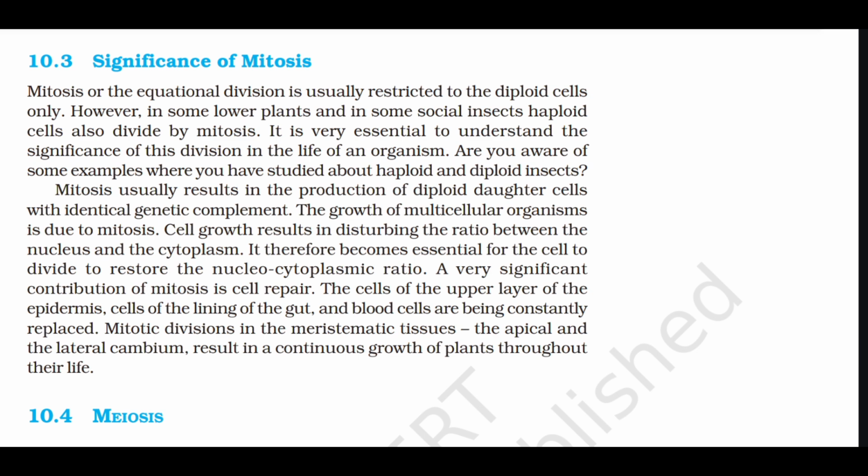Mitosis usually results in the production of diploid daughter cells with identical genetic complement. The growth of multicellular organisms is due to mitosis. Cell growth results in disturbing the ratio between the nucleus and the cytoplasm. It therefore becomes essential for the cell to divide to restore the nucleo-cytoplasmic ratio.